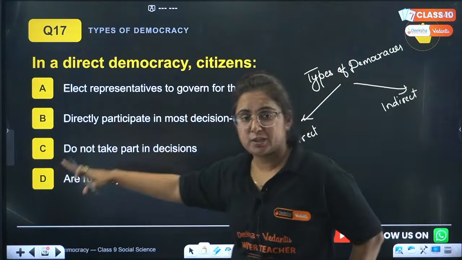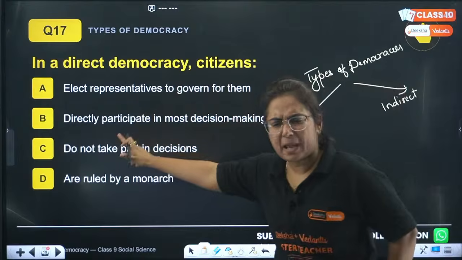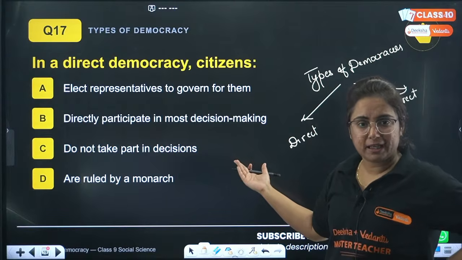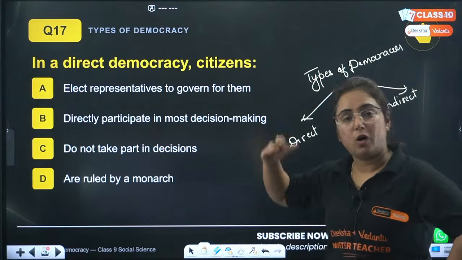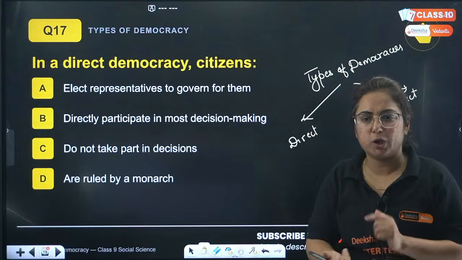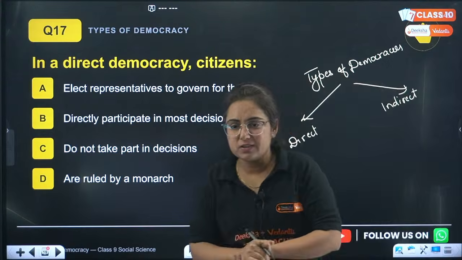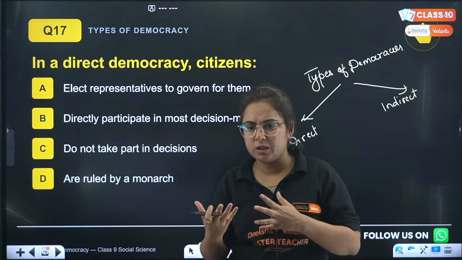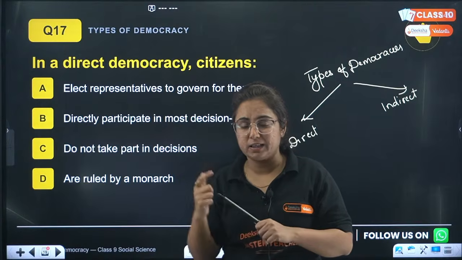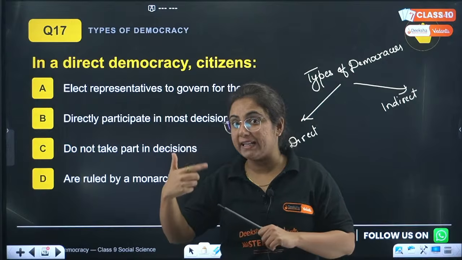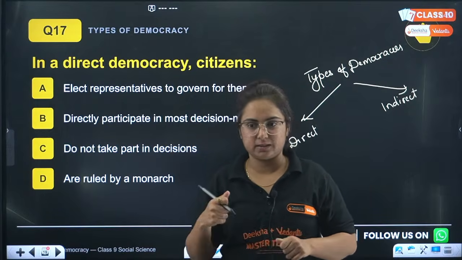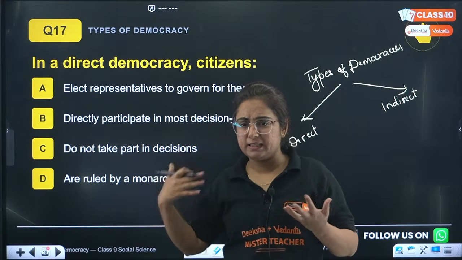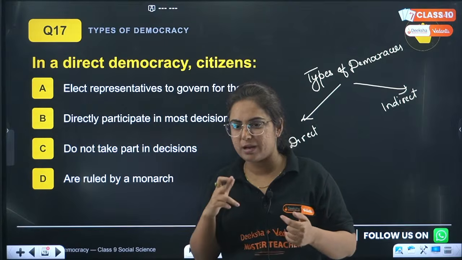So, in a direct democracy, do citizens elect their representatives to govern for them? Do they directly participate in most of the decision making? Do they not take part in the decisions, or are they ruled by a monarch? What do you think? Quick, I want the answers. I'm getting the answer B from Santosh, great, Ashish B, okay. Nitin A. Nitin, think about it again. The question talks about direct democracy. Direct, not indirect. Answer is B, according to Babita Rani.